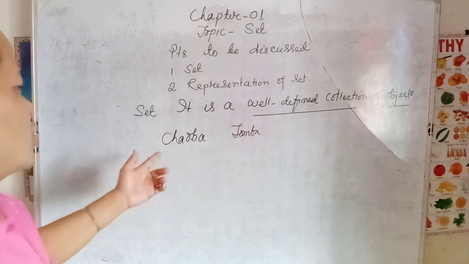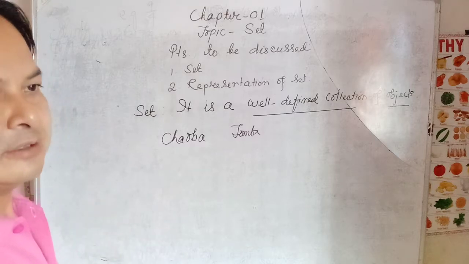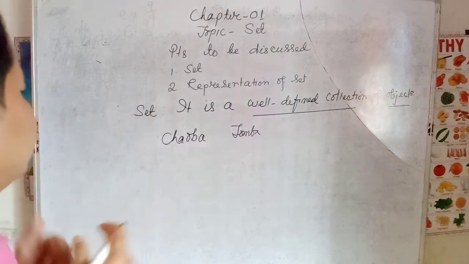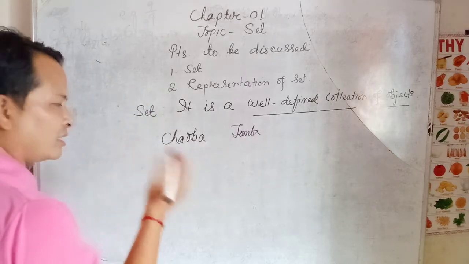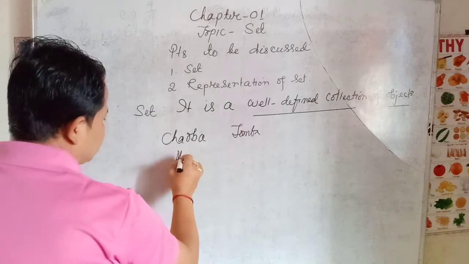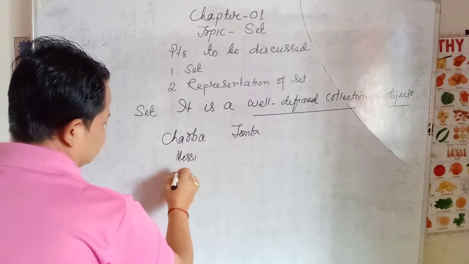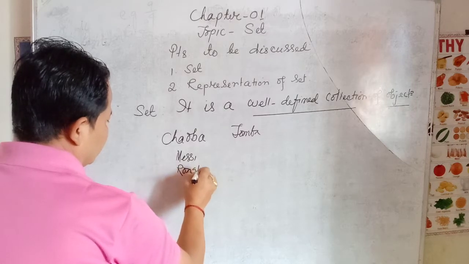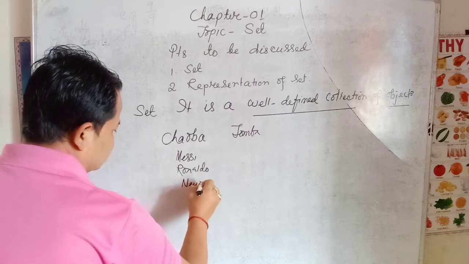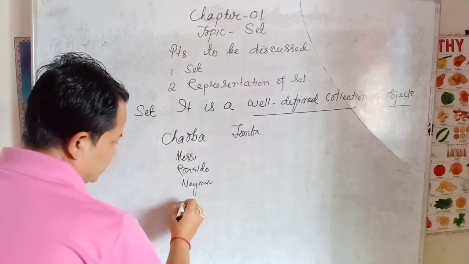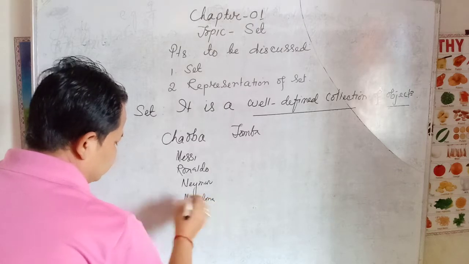When I ask Chauba about his 5 favorite footballers of the world, Chauba just replied like this. My favorite footballers of the world are, first one is Messi. Messi is a very famous player. Second, Ronaldo. The third one is Neymar. The fourth one is Maradona. The fifth one is Pele.